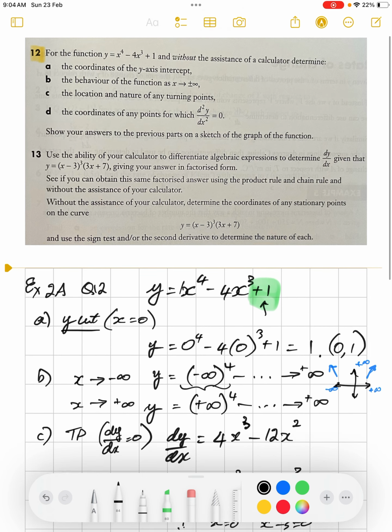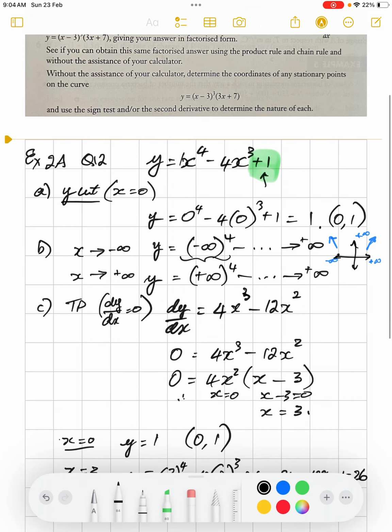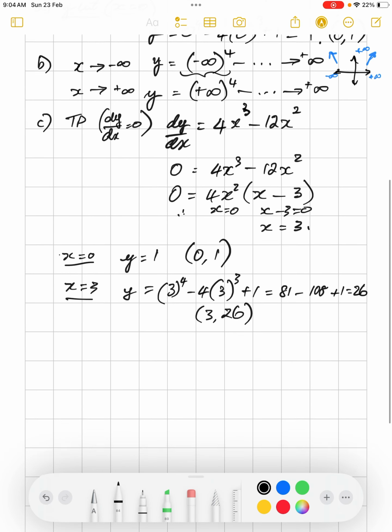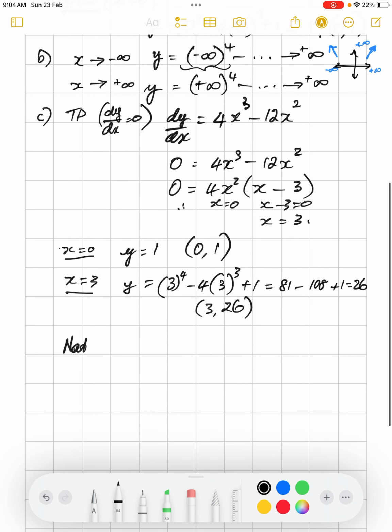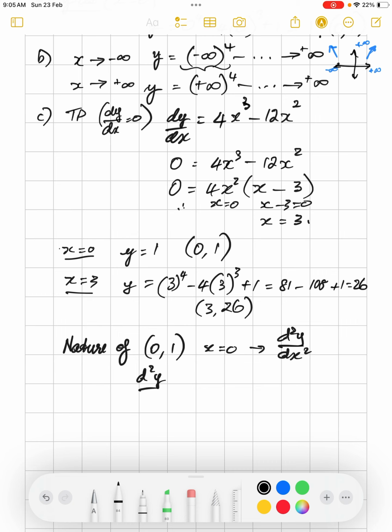It says here the nature of the turning points. So for the nature of the turning points, we substitute into the second derivative. For the nature of (0, 1), substitute x is 0 into the second derivative. The second derivative, the derivative of the first derivative, there's the first derivative.